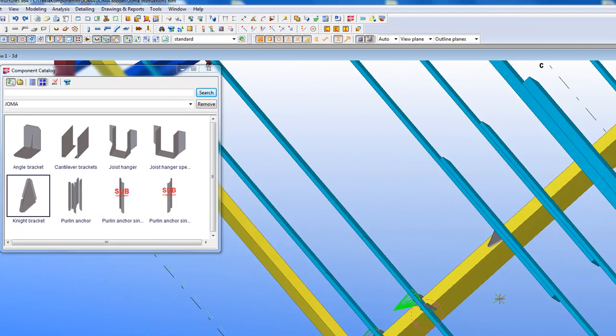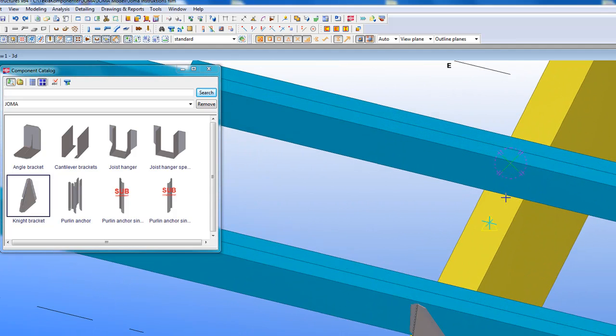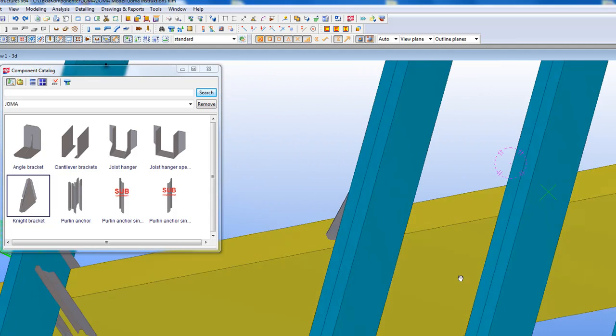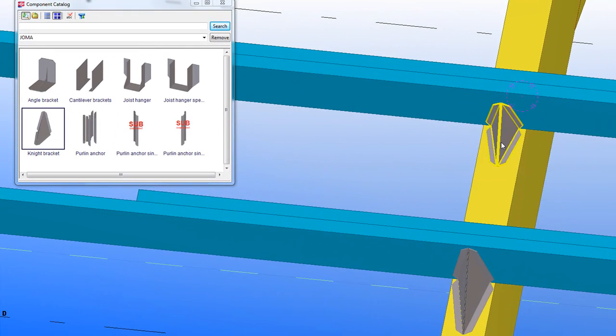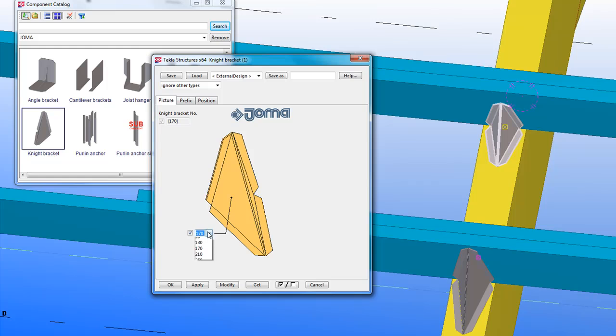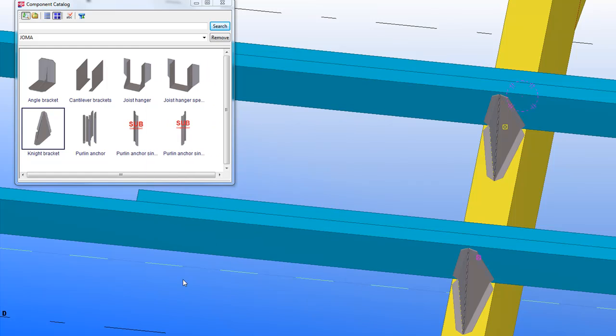Now we put the nail bracket in the model by picking two points. The insertion point and their direction set the position of the component. If we change the size, it gives the right nail bracket number. The Prefix tab has the same functionality as before.